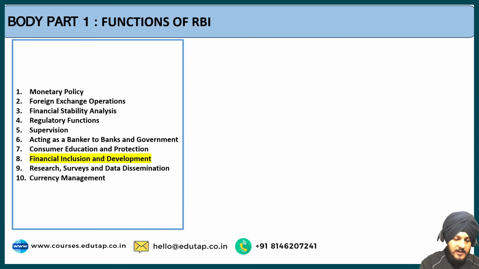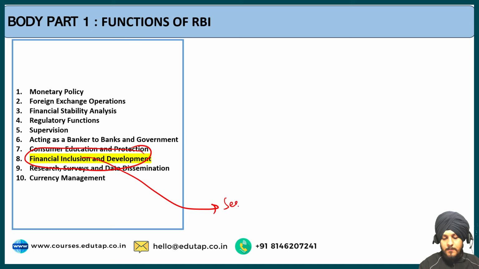The next point is financial inclusion and development. If you do not know what financial inclusion is, I have taken a special session on this topic just a few weeks back. You can scroll down in the playlist and you will find a separate video on financial inclusion if you want to understand in detail.